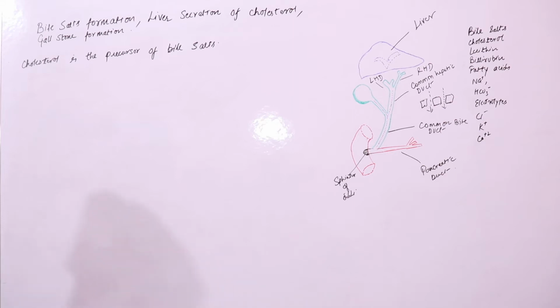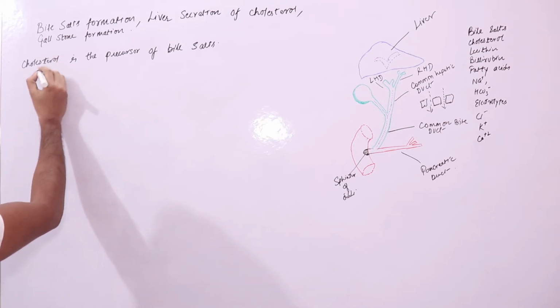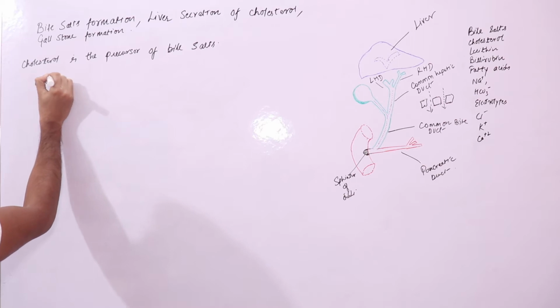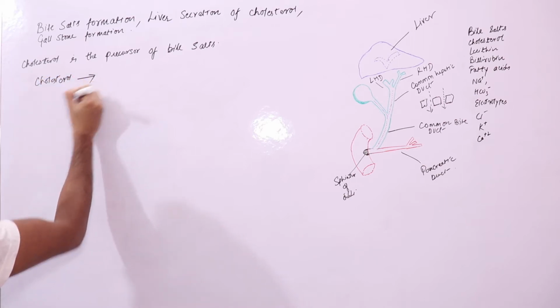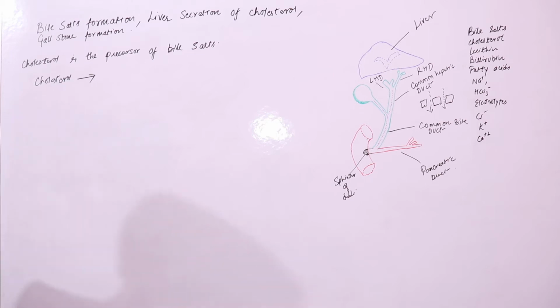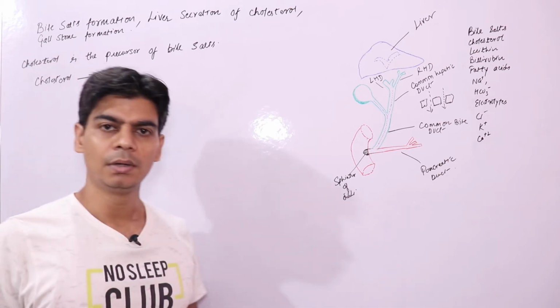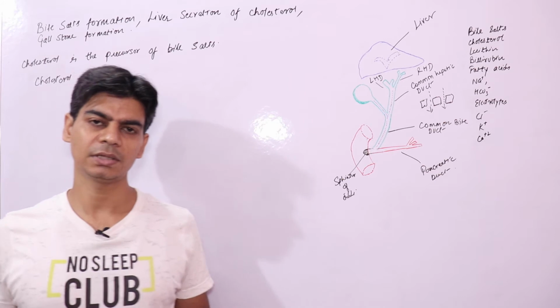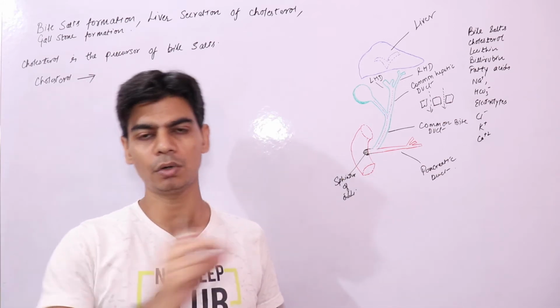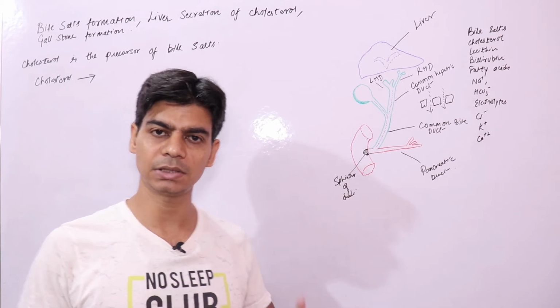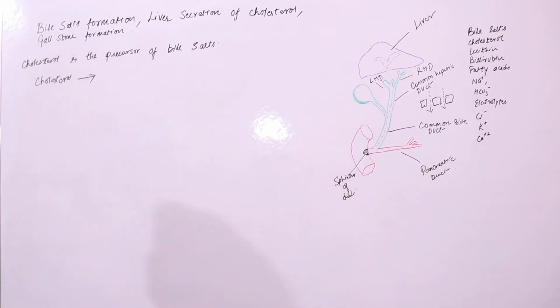So cholesterol is the precursor of bile salts. How is it made? If you know the chemistry of cholesterol, it is a tetracyclic ring and it has a side chain. We are not dealing with the chemical reactions; I'll just tell you what things are formed.